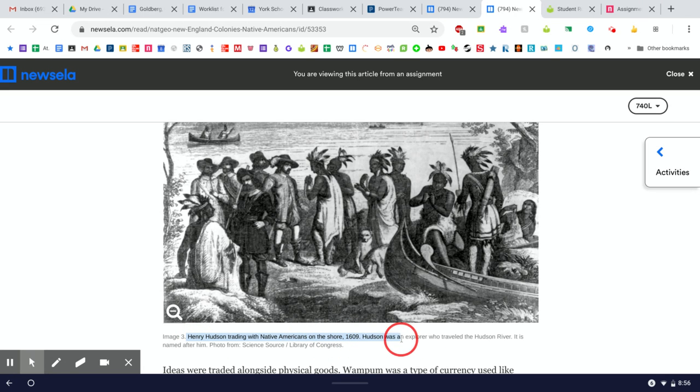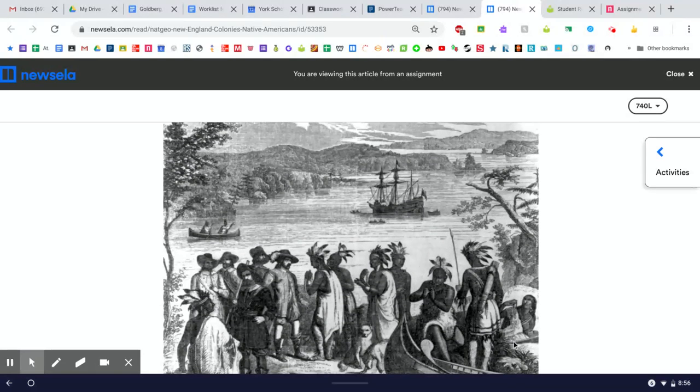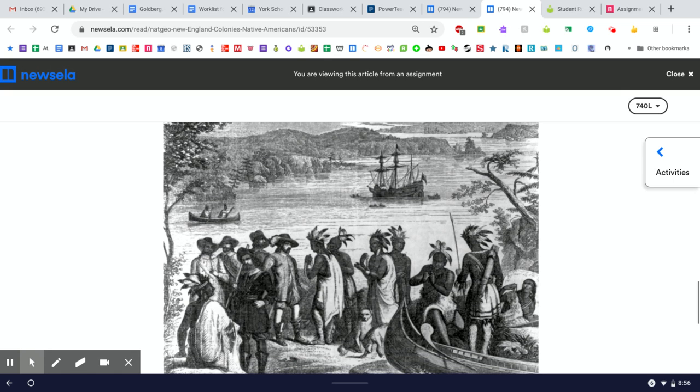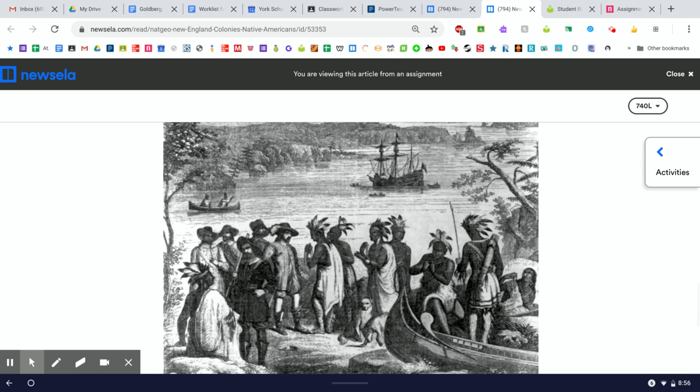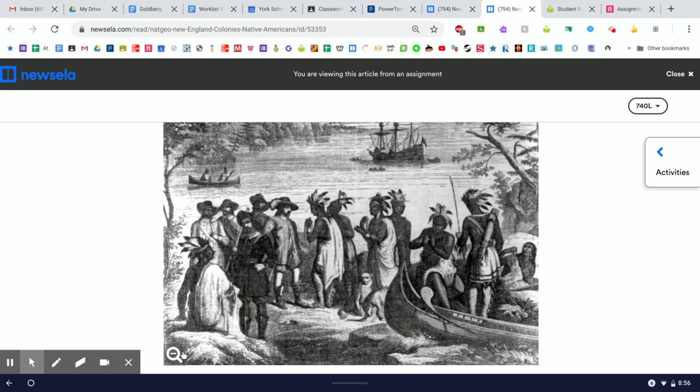Hudson was an explorer who traveled the Hudson River. It is named after him. The Hudson River, I believe, is the one that empties out right at New York City, and it goes through New York. So this is near New England. Okay, here we go.